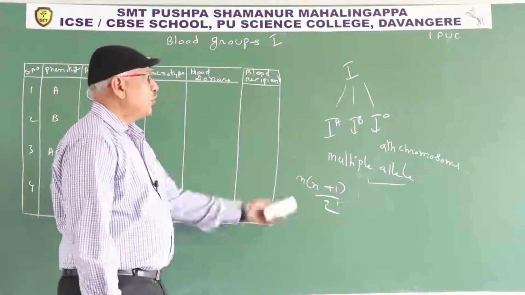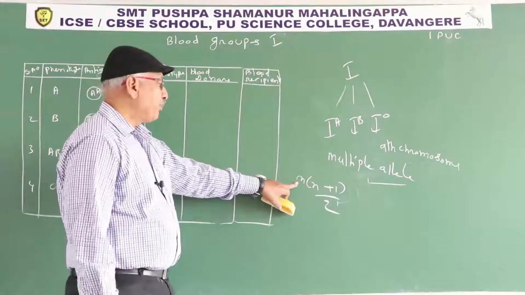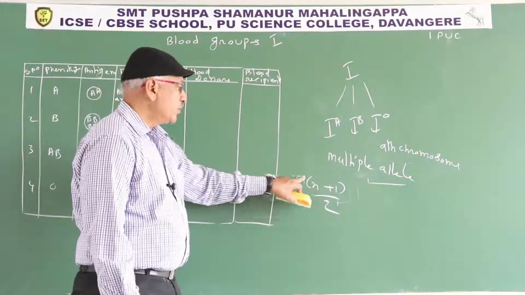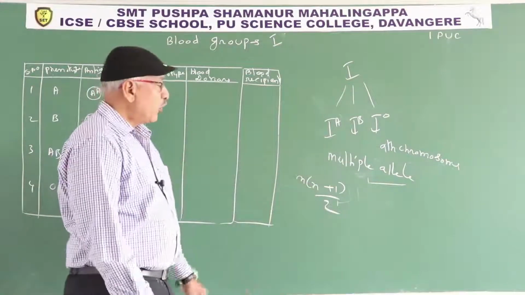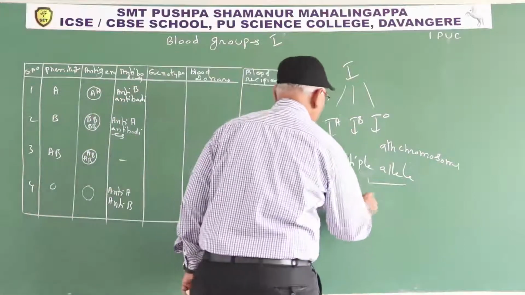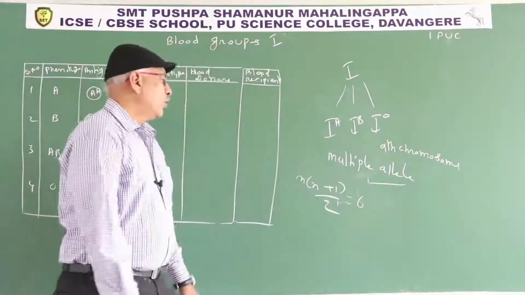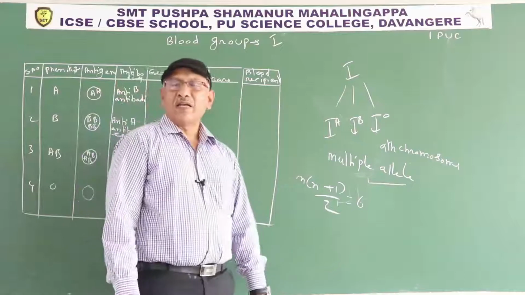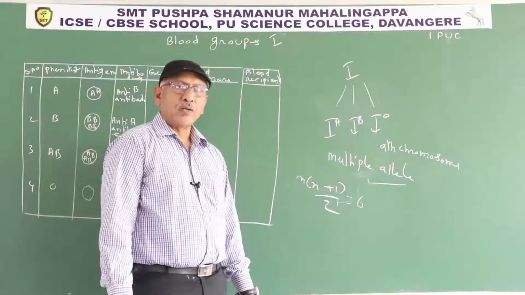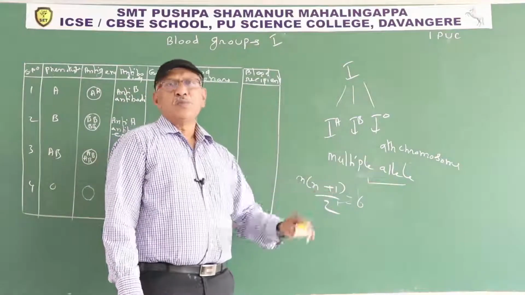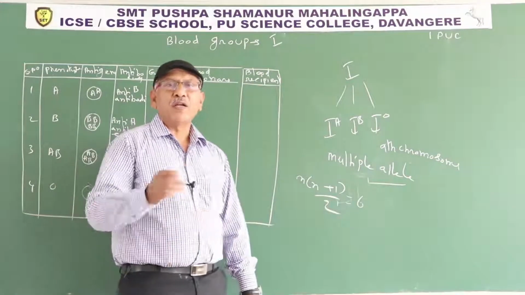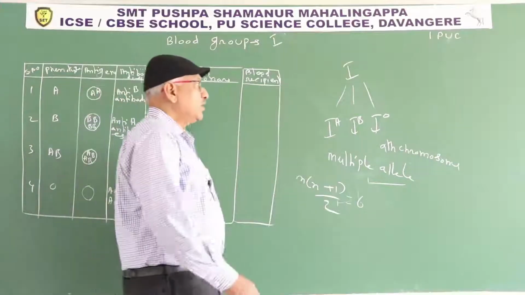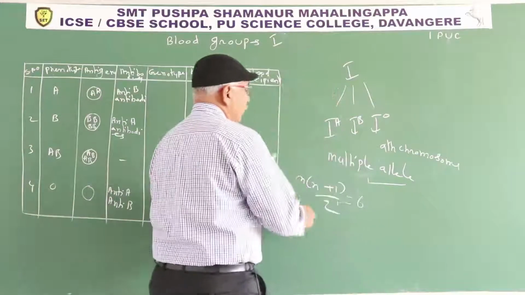For ABO blood group, how many alleles? 3. 3 into 3 plus 1 is 4, 3 into 4 is 12, 12 by 2 is 6 genotypes. So with this formula, we can calculate the number of genotypes for multiple alleles. What is genotype? Gene composition for a particular character.